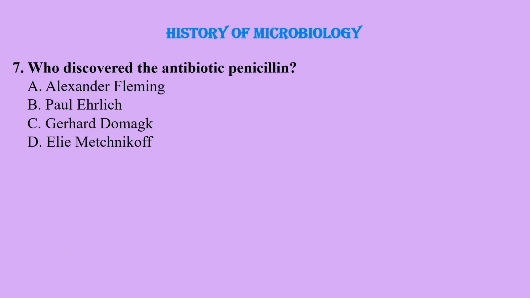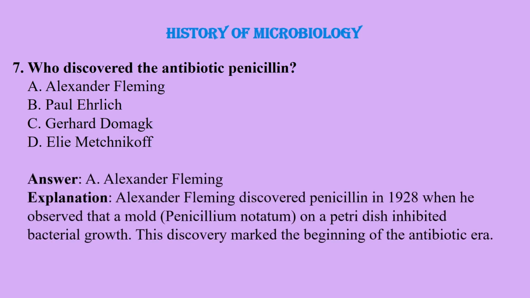Question number 7. Who discovered the antibiotic penicillin? Alexander Fleming, Paul Ehrlich, Gerhard Domagk, or Elie Metchnikoff? And the correct answer is Alexander Fleming.